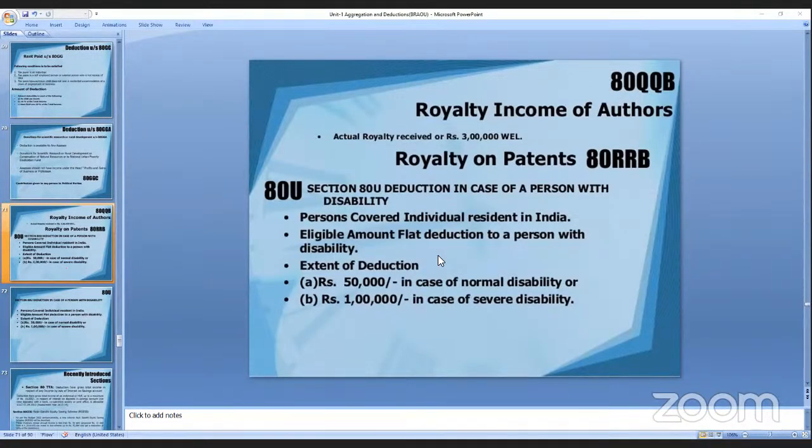So the eligible amount is a flat deduction to a disabled person. The deduction is 50,000 for normal disability, that is, if he is dumb, deaf or blind, where he can walk. And in case of severe disability, the deduction will be 1 lakh. Is it clear?